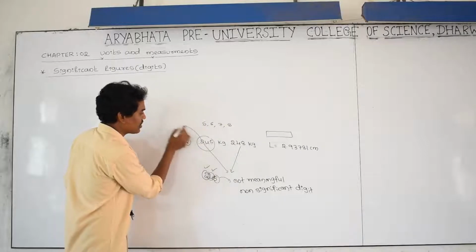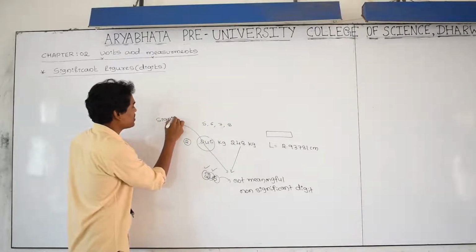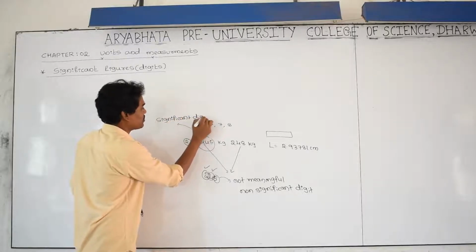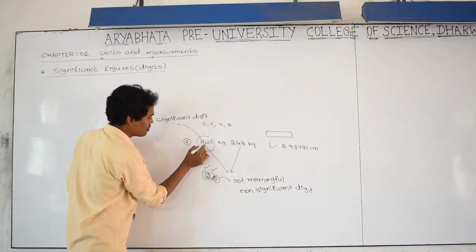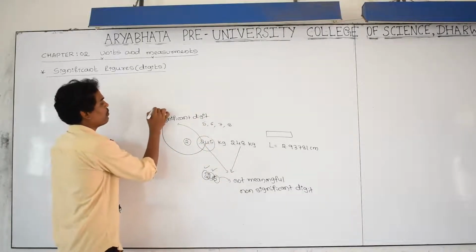And this is a significant digit. Significant digit means meaningful digit. And 4 is also a significant digit. What is the meaning of significant digit? Meaningful digit.